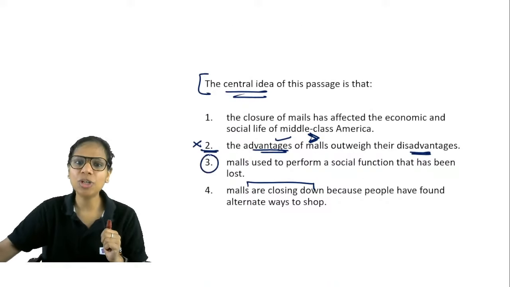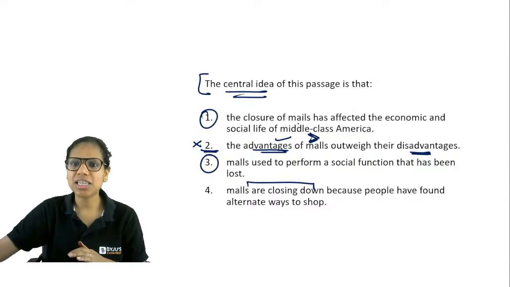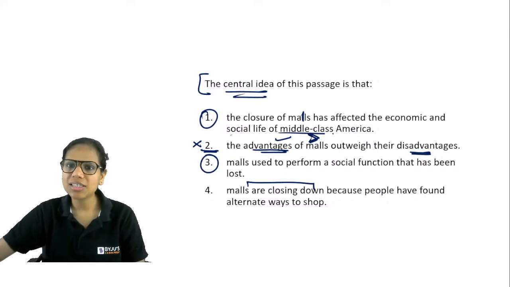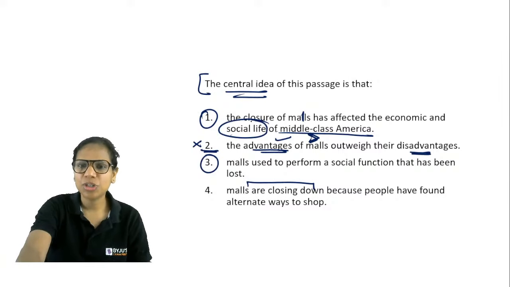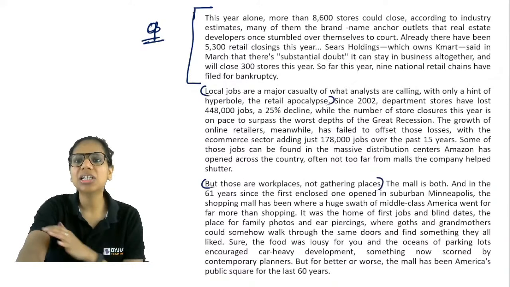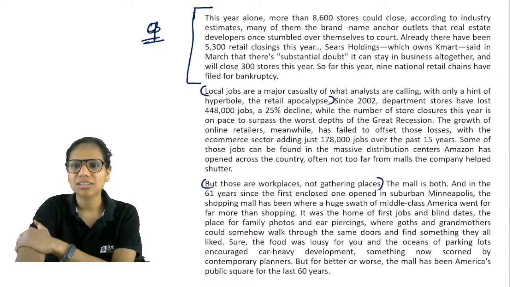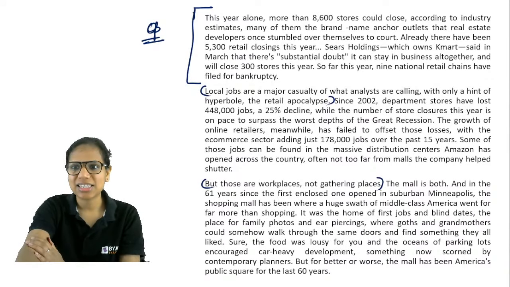Now between one and three, this says the closure of malls has affected the economic and social life of middle class America. Where has it been talked about that the social life of middle class America has been affected? Tell me. Yes, that it has affected the social life of middle class America.